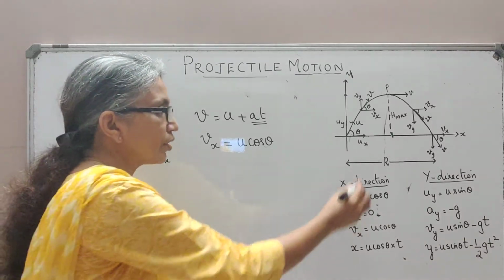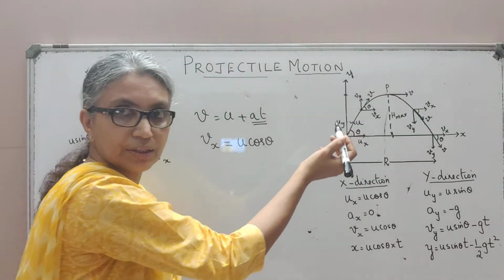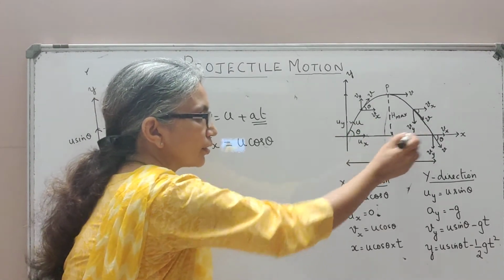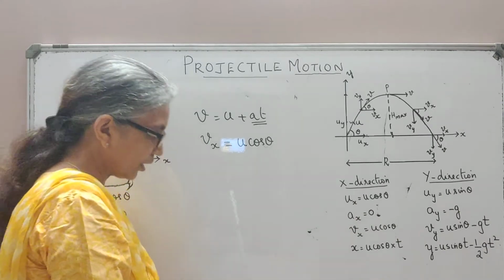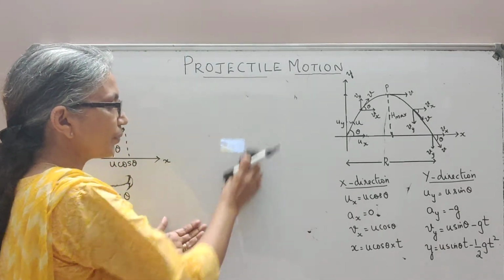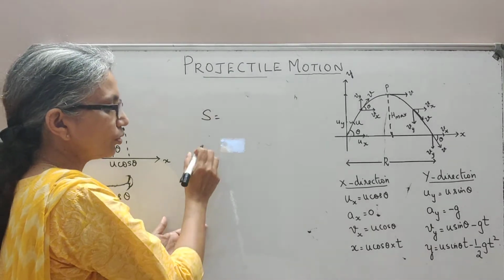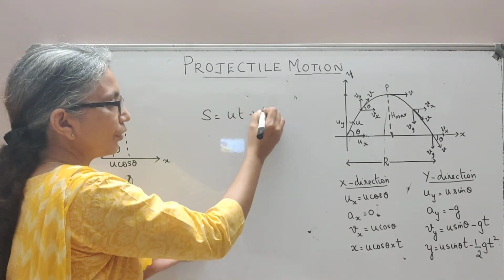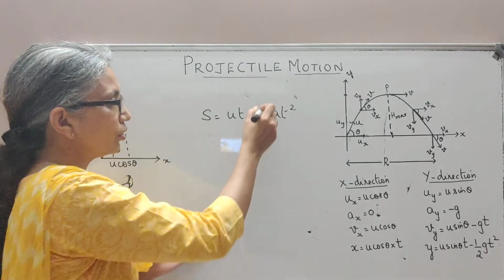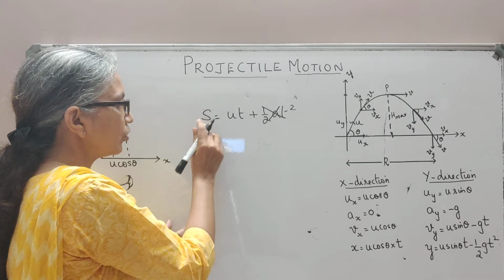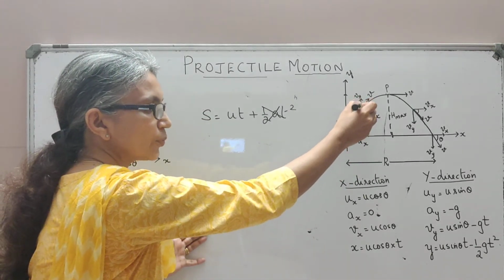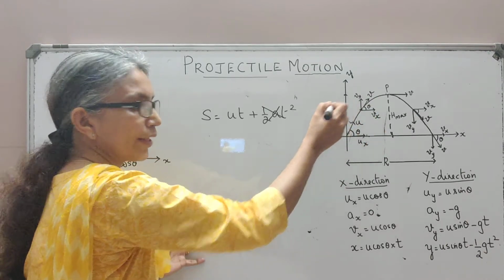Then the displacement: suppose your particle has reached here at some instant of time, the displacement of the particle along the x-axis is what I've called x. So that will be using your formula S. For the displacement we have the formula S is equal to ut plus half at square. Again, along the x-axis acceleration is 0, so this component will become 0. So if your particle is here, the displacement will have an x component and a y component.